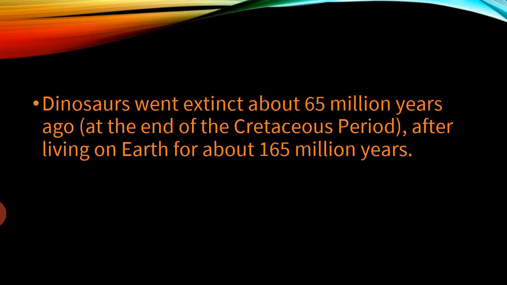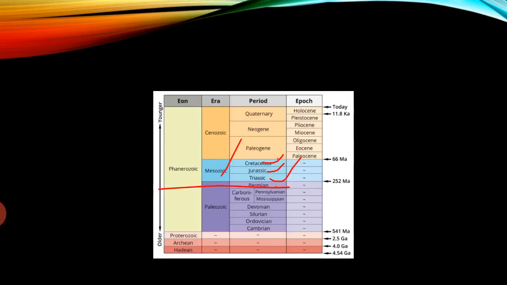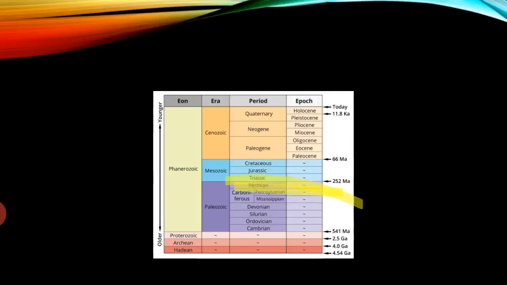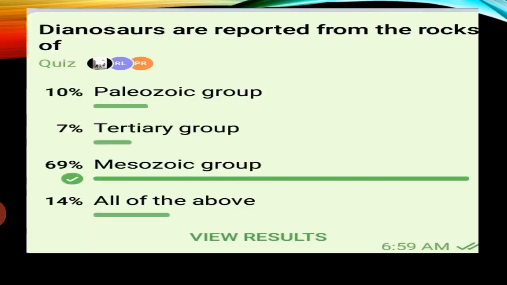dinosaurs appeared in the Triassic period and extended to the Cretaceous period. The Mesozoic era has three periods: Triassic, Jurassic, and Cretaceous. The question is, dinosaurs are reported from the rocks of.